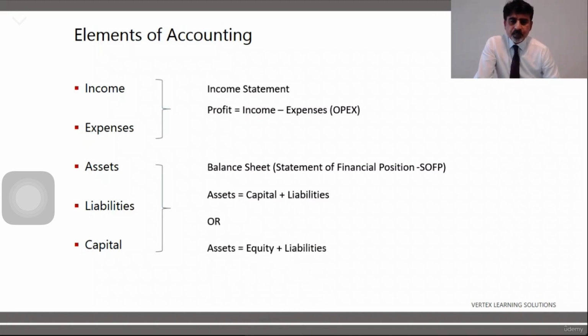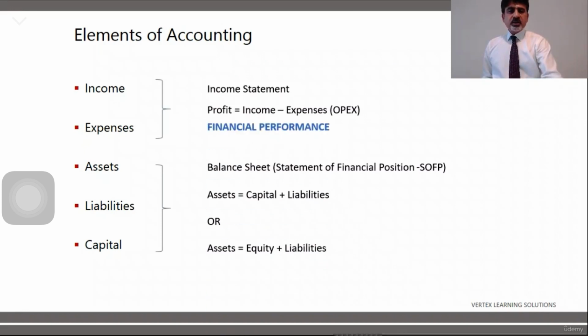Or you can say that asset is equal to equity plus liability. This equation, equity, I would be discussing when we do chapter number 19, which is company accounting. But here you should understand that equity is the money which belongs to the owners of the business. So equity is that money which is the shareholders' money. So if my assets are $600, the computer, how much did I put in? 400, that was equity, and 200 was my liability.